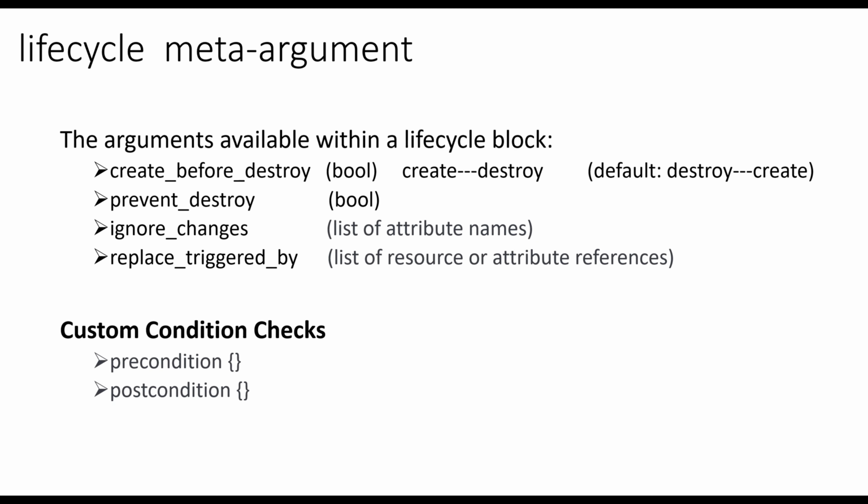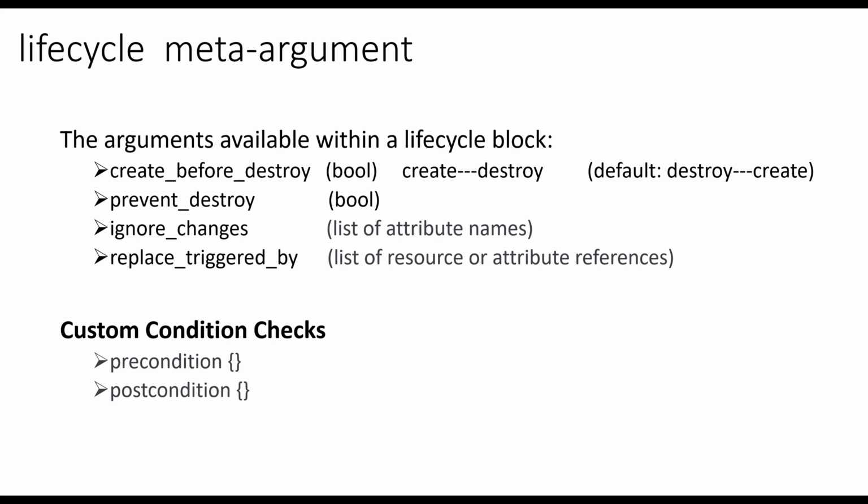First, create_before_destroy. When Terraform determines it needs to destroy an object and recreate it, the normal behavior is to destroy the existing object first and then create the new one. Using this argument, Terraform will create the new object first and then destroy the old one. This can help reduce downtime. Prevent_destroy.